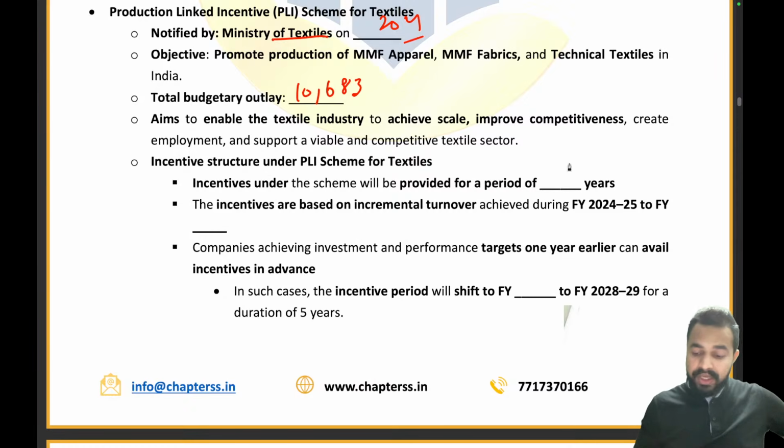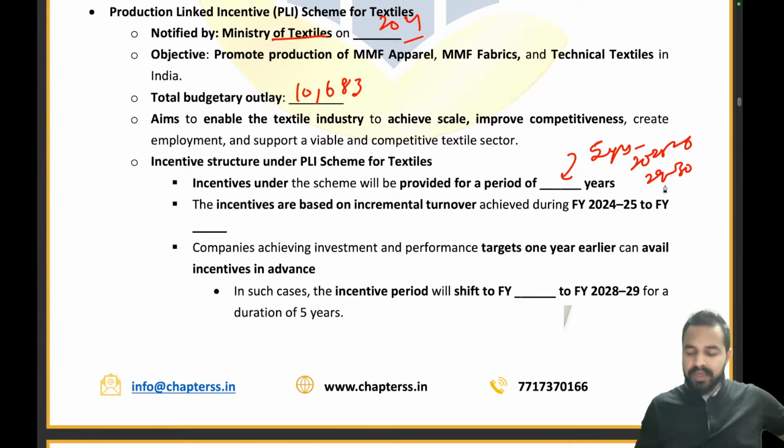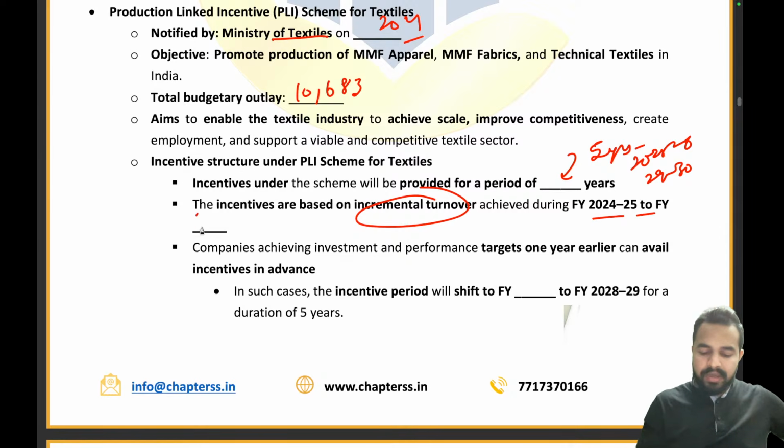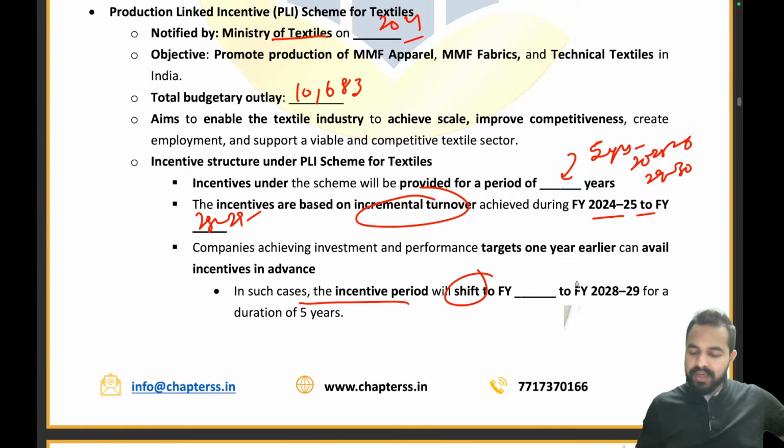Now for how many years will the incentive be provided? For a period of 5 years. What was the timeline? 2025-26 to 2029-2030, right? And in the case of incremental turnover, the timeline will be 2024-25 to 28-29. Absolutely right. In such cases, the incentive period will shift to fiscal year 24-25 as mentioned above.